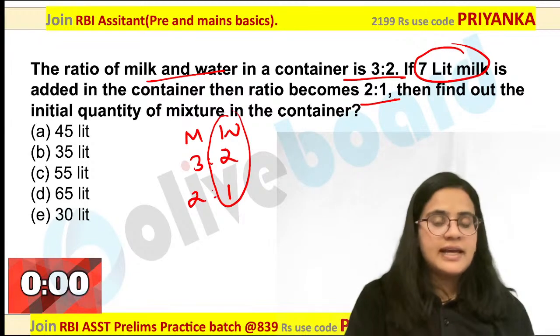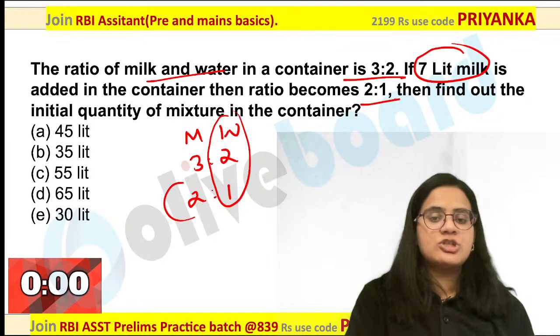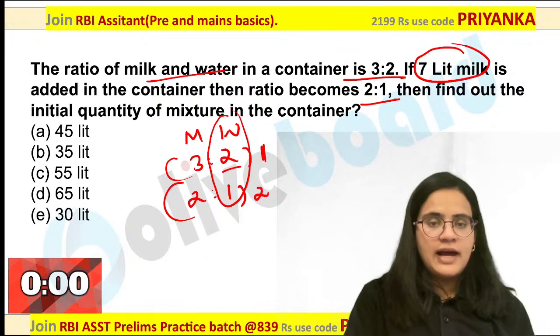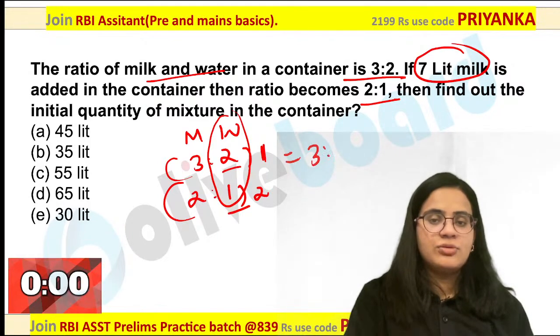Now how will you do this? You have to multiply this ratio by 2 and this ratio by 1 over here. Water value will remain the same. So orally you can say this will be 3:2 and this will be 4:2 over here.